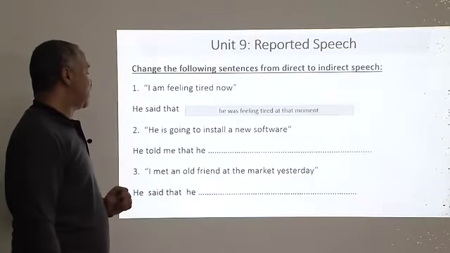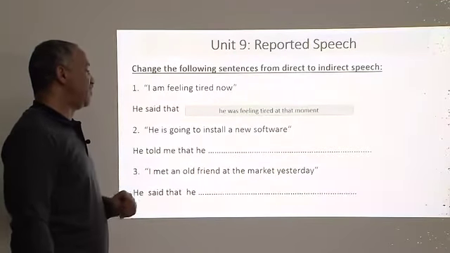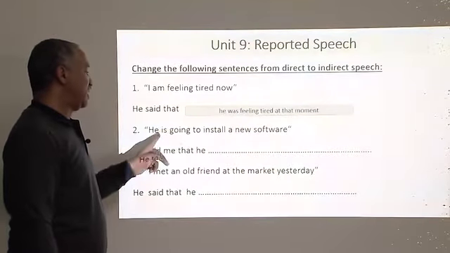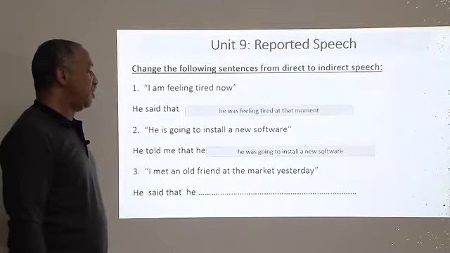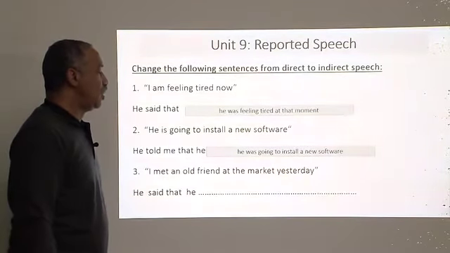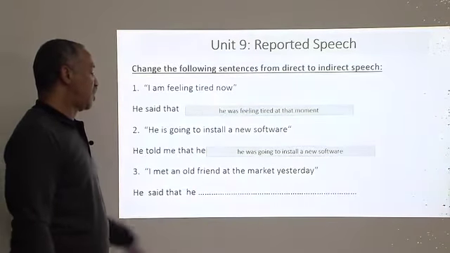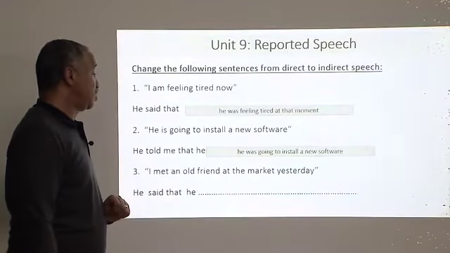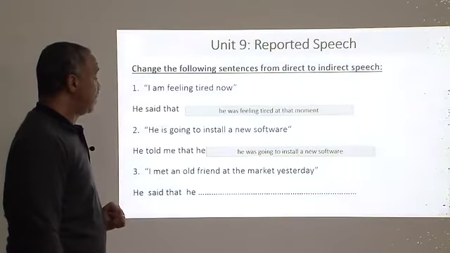Now for the second sentence: he's going to install new software. He told me that, and it becomes simple past: he was going to install new software. Here we have to change only the verb from simple present with going to, and it becomes was going to.